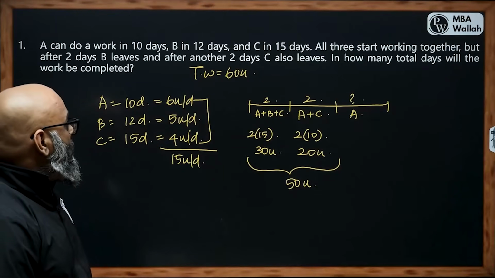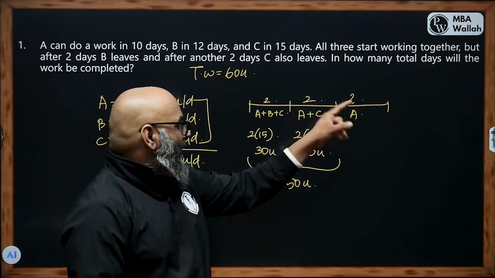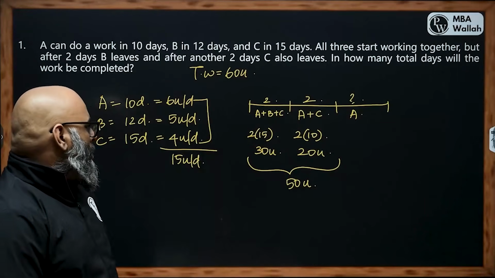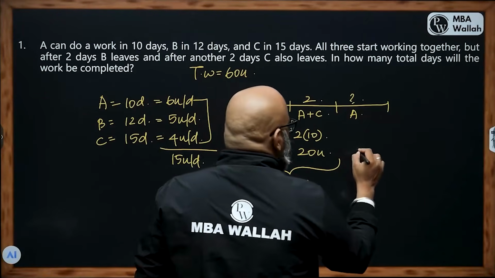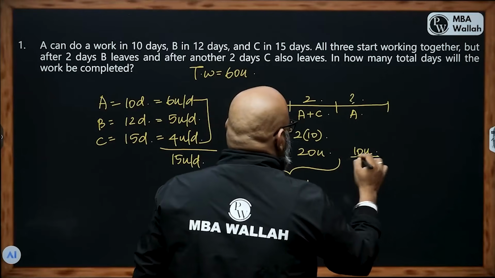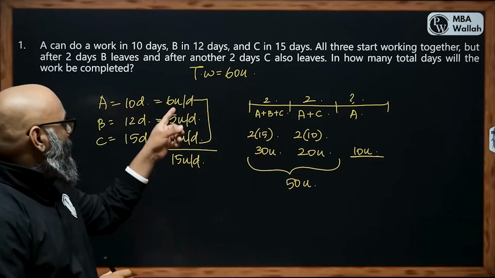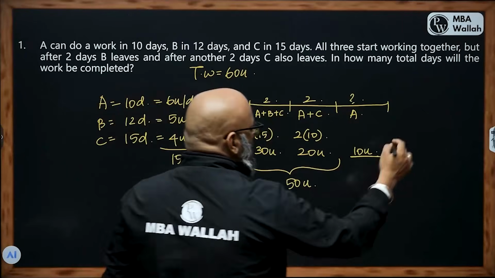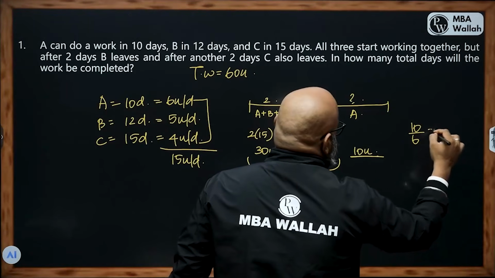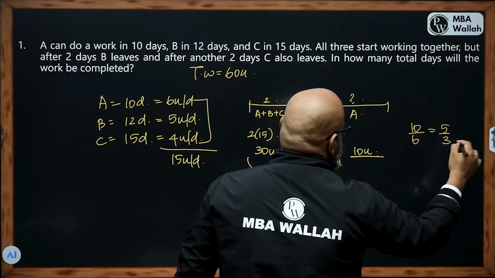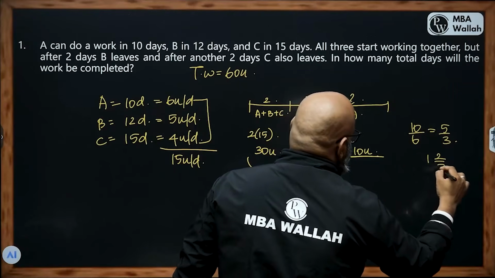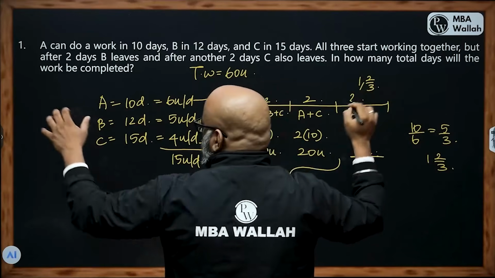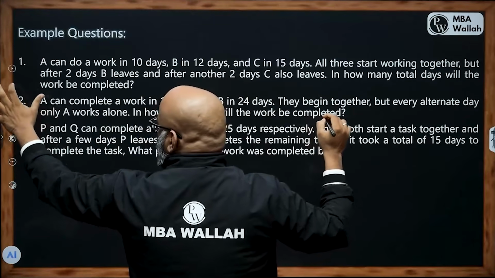So what is left out? After this it is only A. What does it mean? A is going to work for the remaining time to complete how many units? He still has 10 units to complete. And what is A capable of doing? A is capable of completing 6 units in a day. So he would take 10 by 6, which will be 5 by 3. That will be 1 and 2 by 3 days. 2 by 3 days is what he would take.